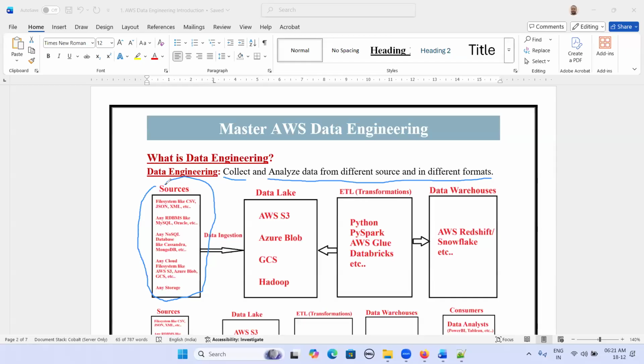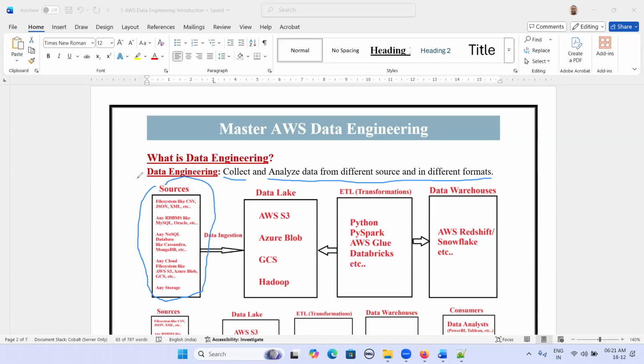We may have different cloud file systems like AWS S3, Azure Blob, GCP Cloud Storage. We may have different data warehouses like AWS Redshift, Snowflake, as input.